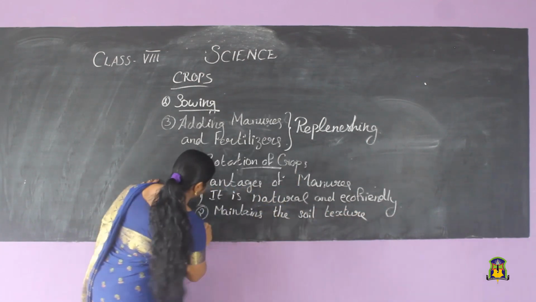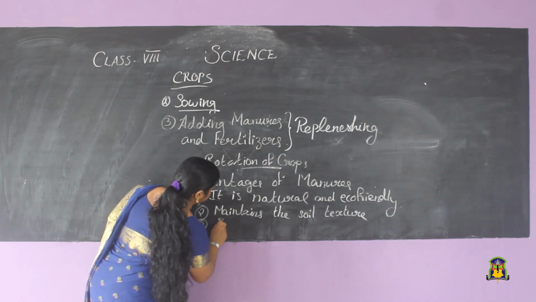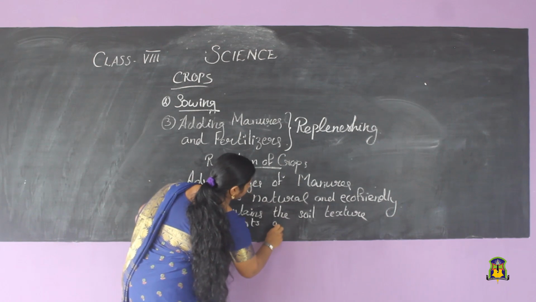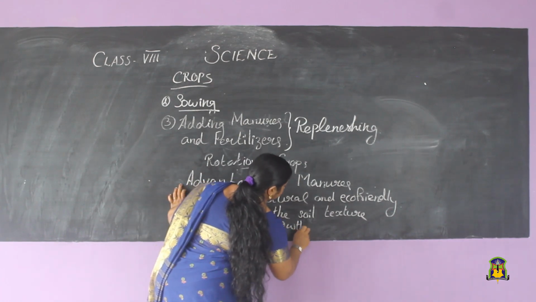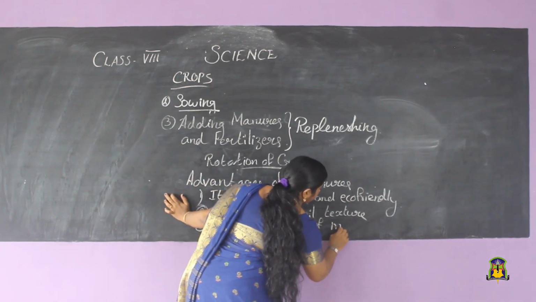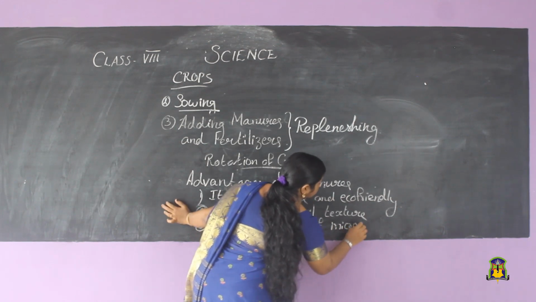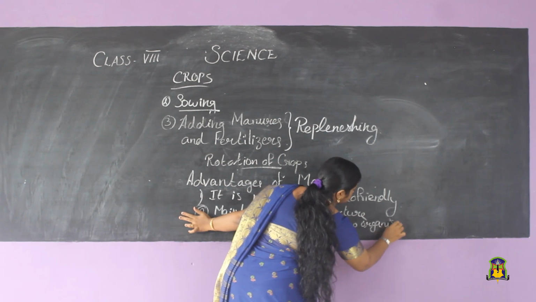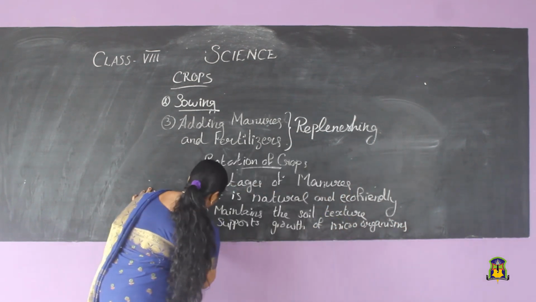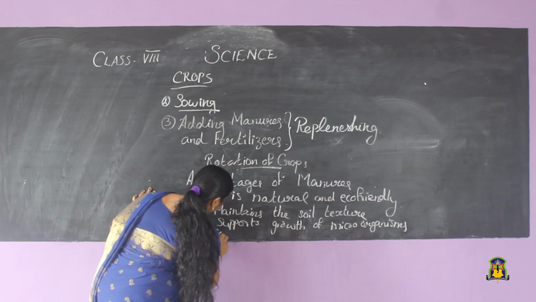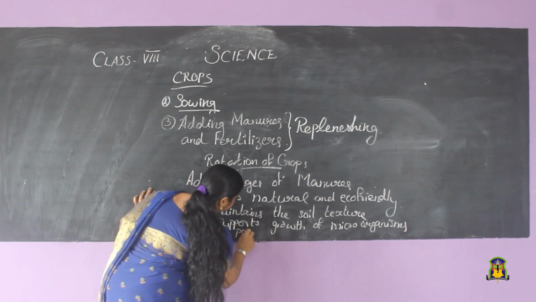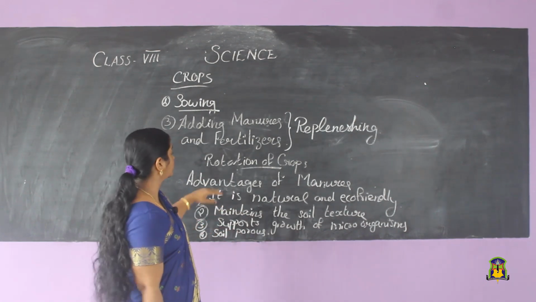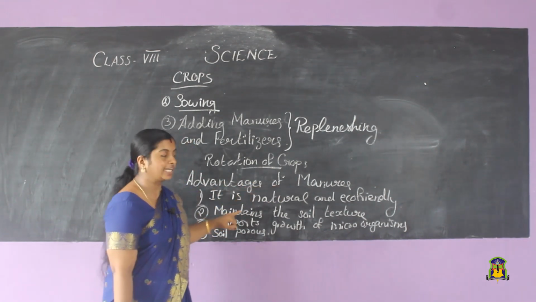Then the third advantage is it supports the growth of microorganisms. Then it keeps the soil porous, that is, makes it loose for the air and water to penetrate. So these are the advantages of manure over fertilizers.